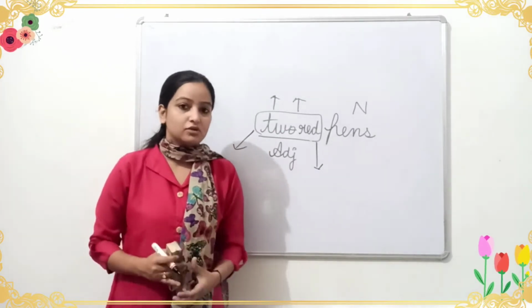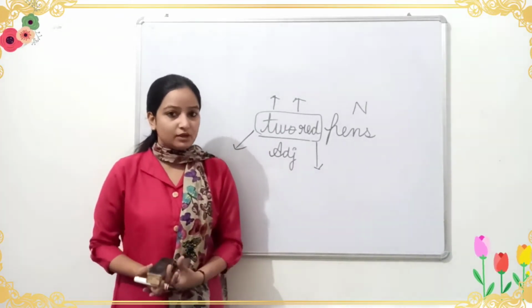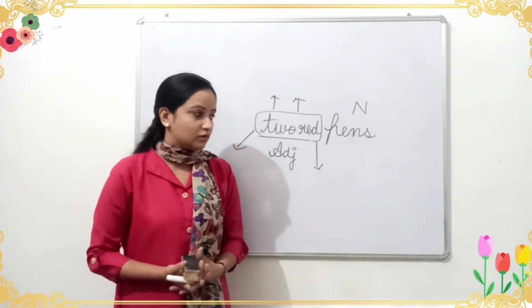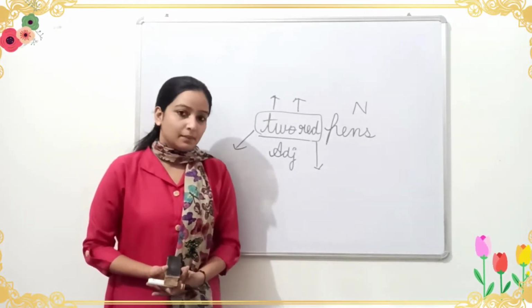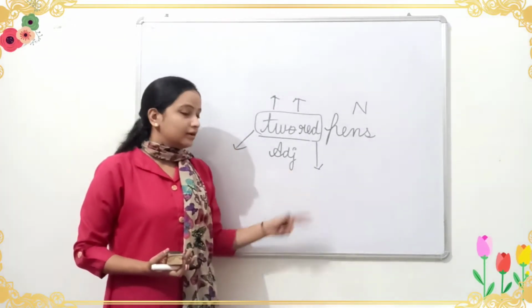So the words which tell us additional information about a noun or pronoun are the adjectives, in terms of quality, quantity and number.